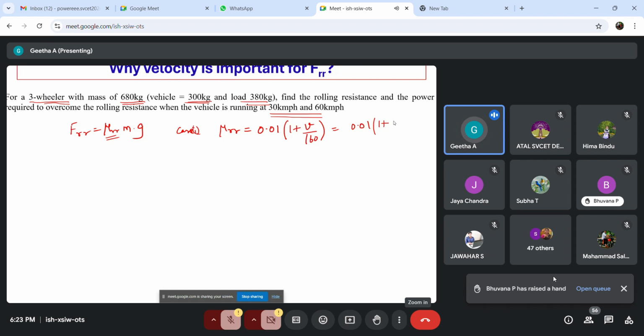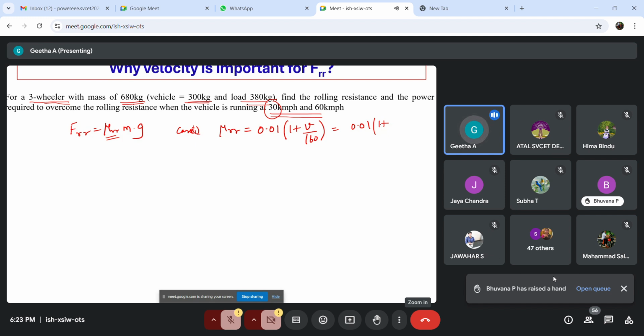If you have any doubt, you can stop me in between as well, because I could not see any messages in the chat. Here V is velocity. First we are going to consider 30.